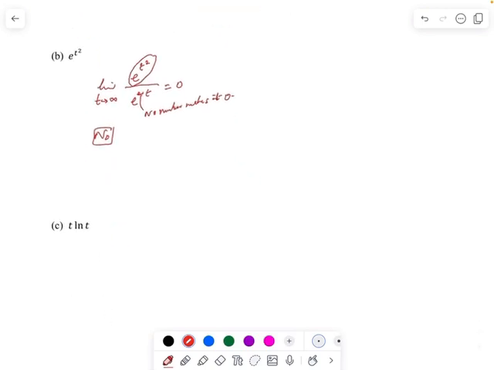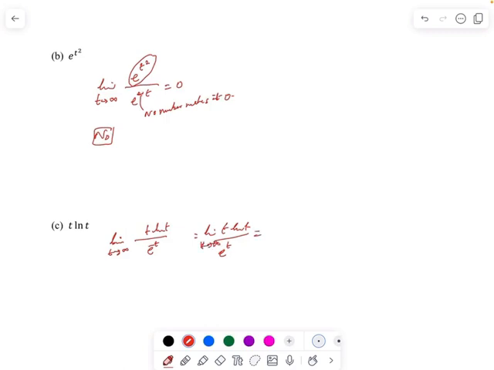The next is t ln of t, and e to the something times t. So what is that something? Again, we can just try e to the t. We take the limit as t goes to infinity of t ln of t over e to the t.